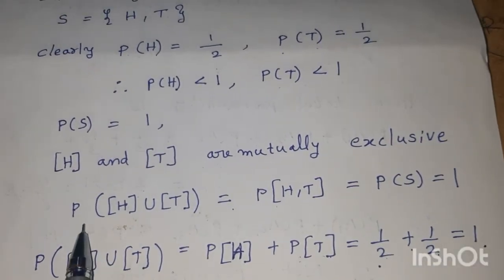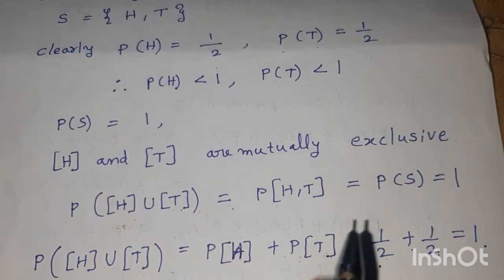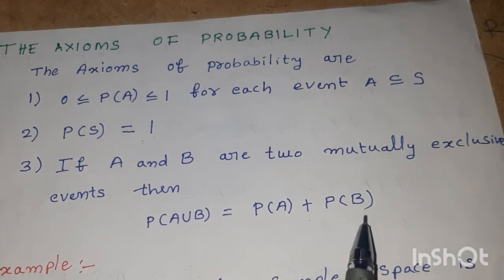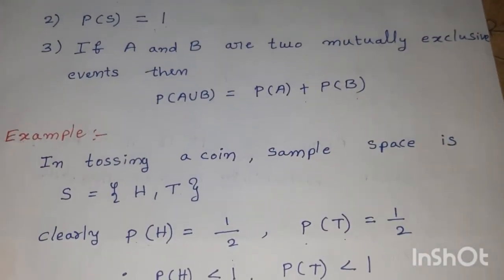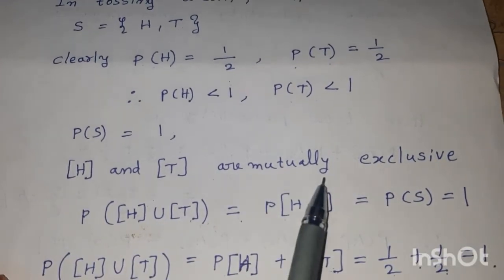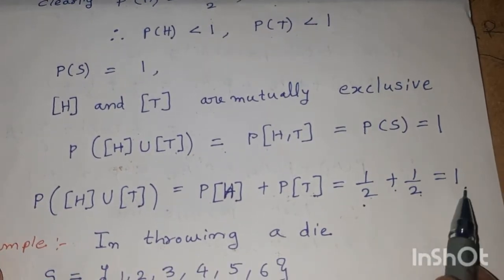Therefore probability of A union B is equal to probability of A plus probability of B. This is the third axiom of probability. Here these two events are mutually exclusive, therefore it becomes possible.